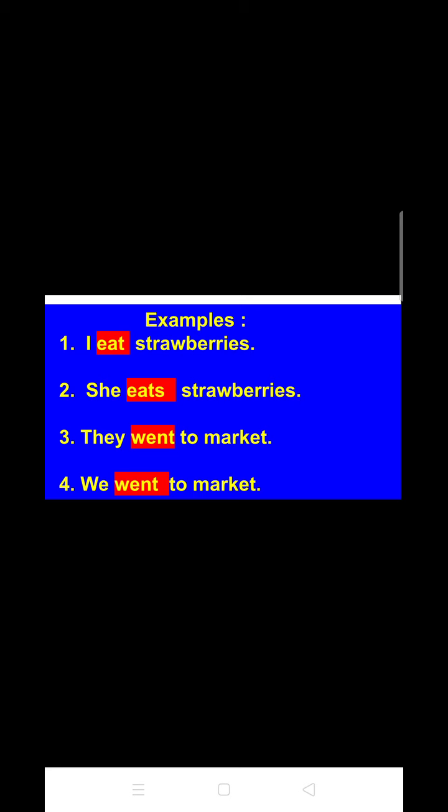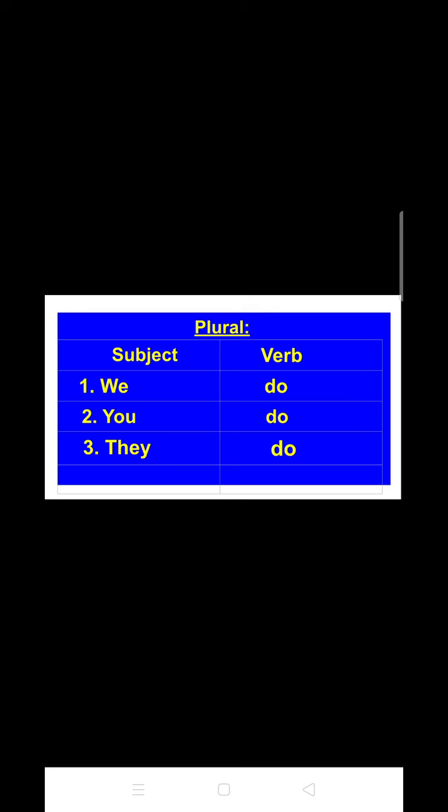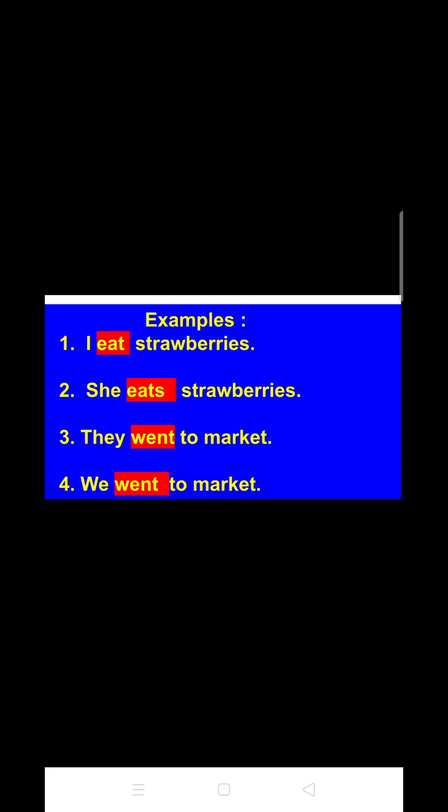It is because you can see from the table that with we and they we use do, meaning we can use the present form of a verb or the past form. There will be no other modification. That's why here I have used the past form of the word go. You can also use the present tense if you wish.